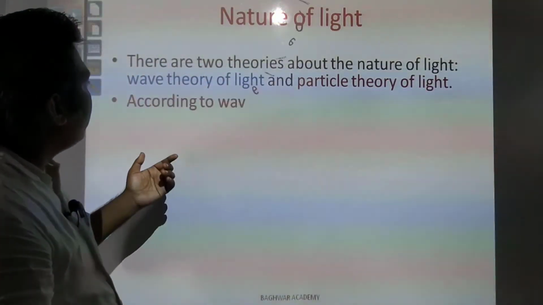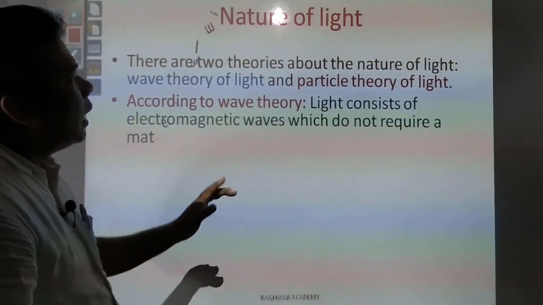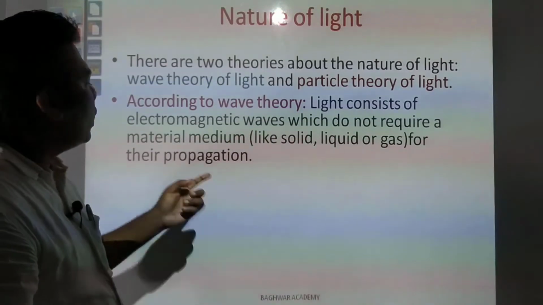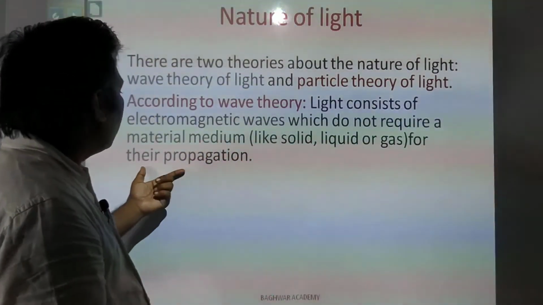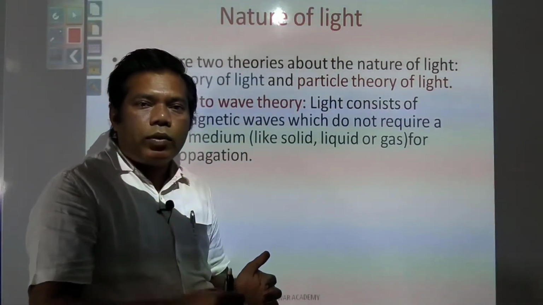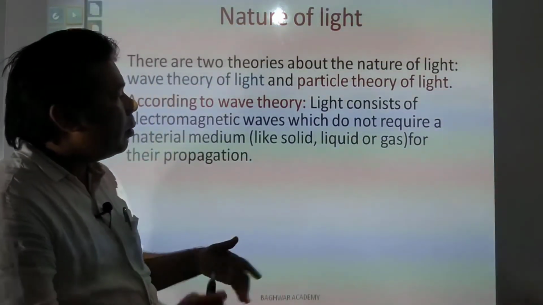So what is wave theory of light? According to wave theory, light consists of electromagnetic waves which do not require a material medium like solid, liquid or gas for their propagation. If light is traveling, it does not need any medium.